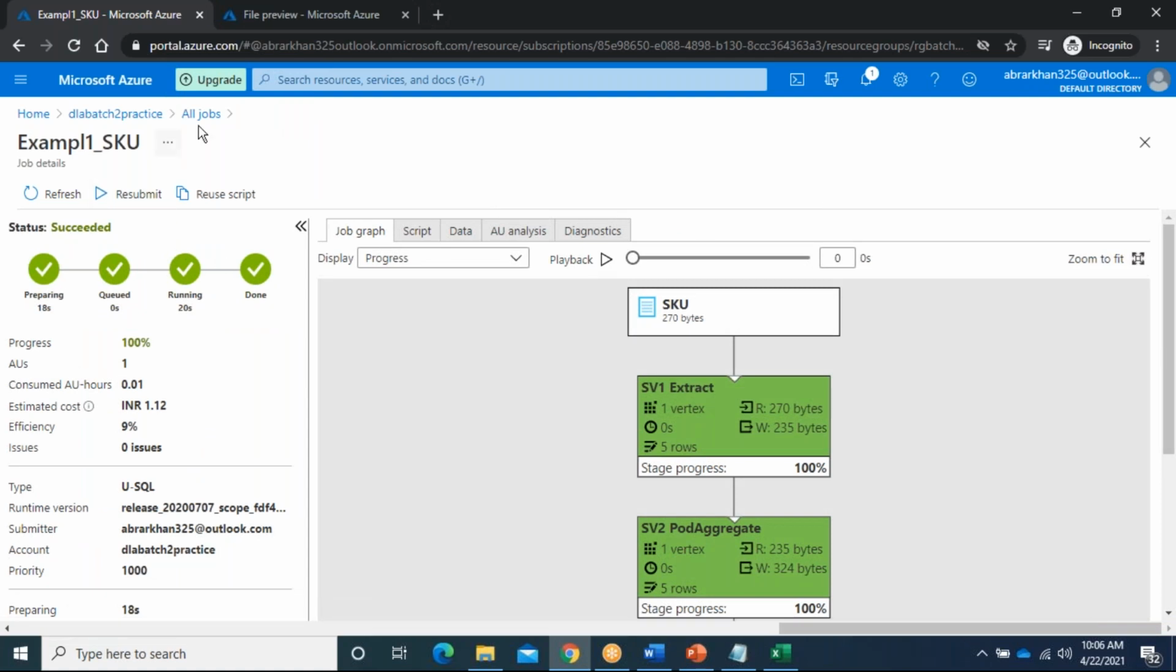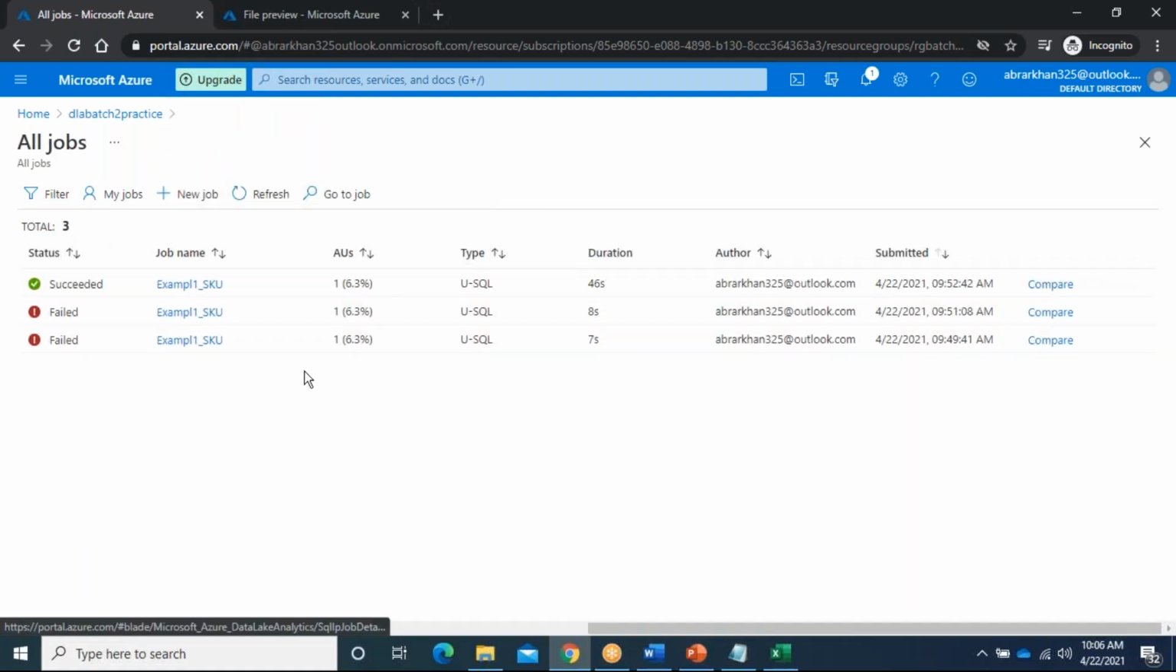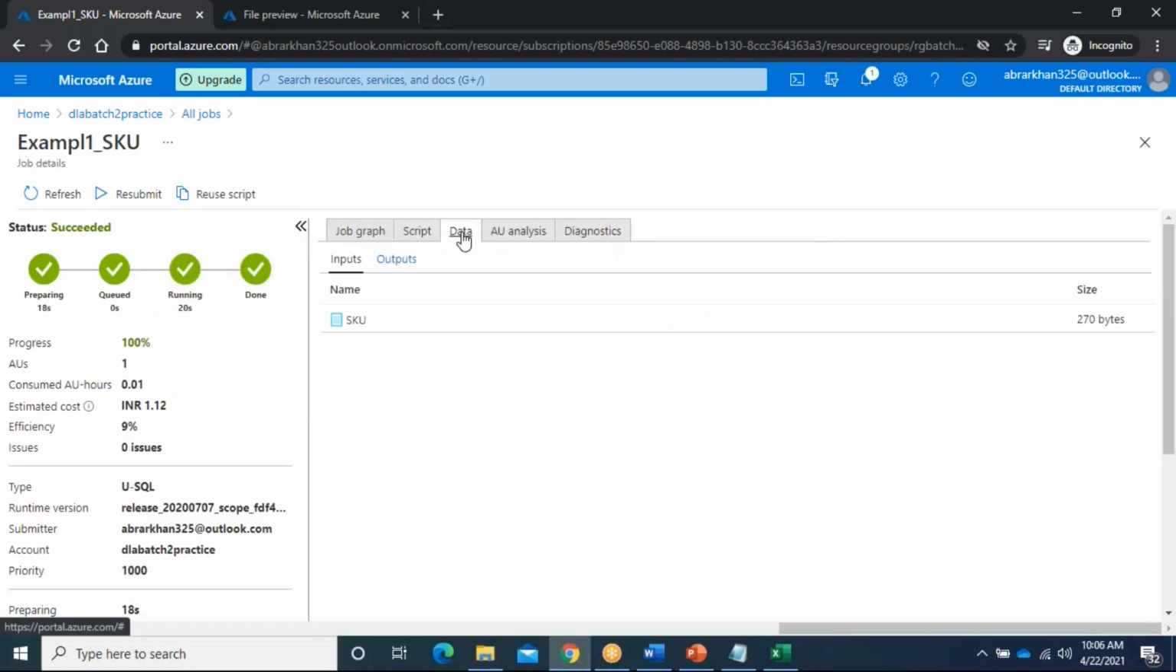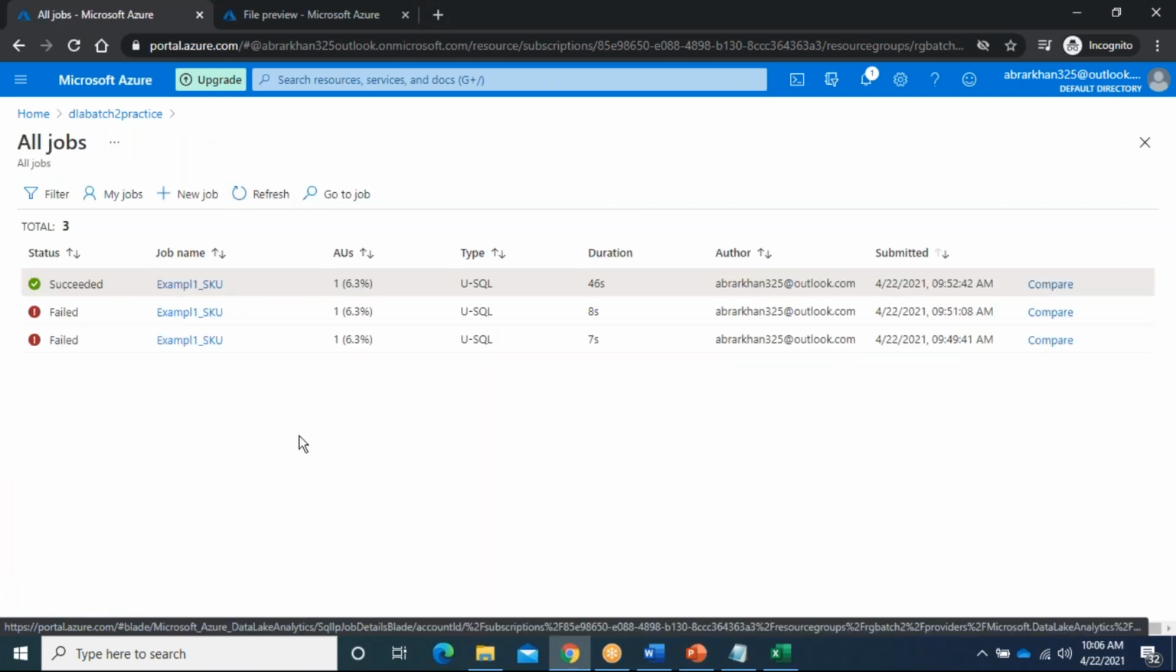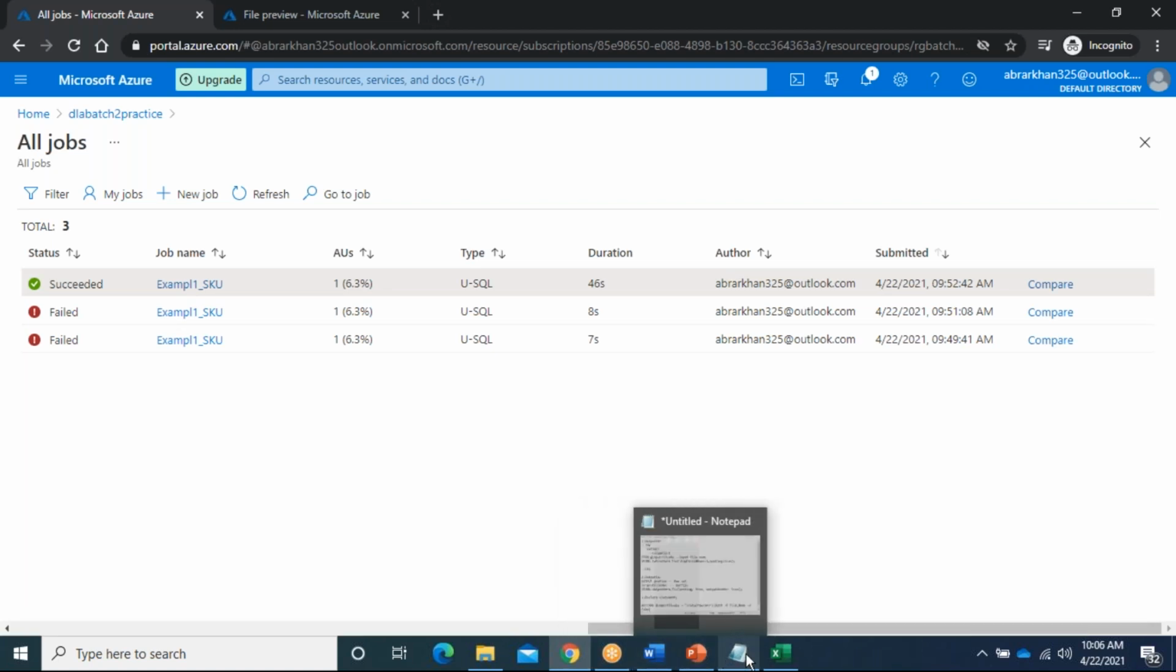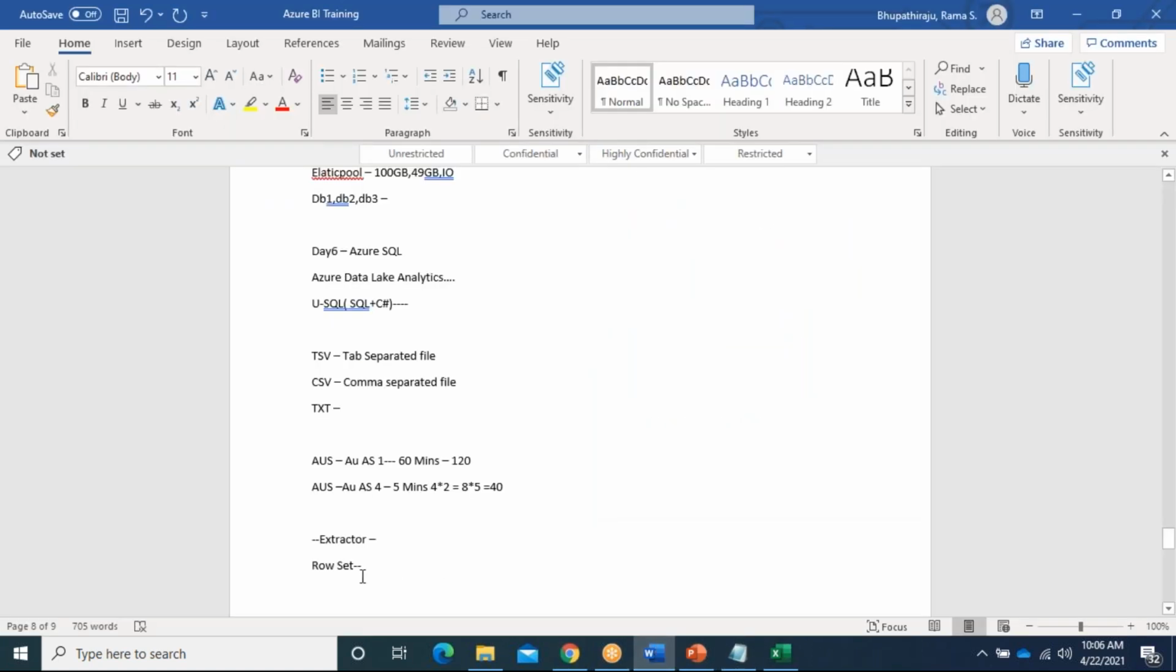Whatever you have executed, if you want to go, you can just go to all jobs. For example, here you can see the date. After that, if I replace this file with another job, this file won't be available. It will show you a new one only. Generally, we don't do it that way, but that is the approach. Okay, fine.